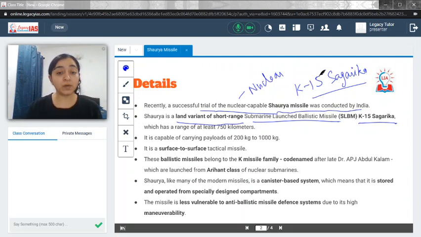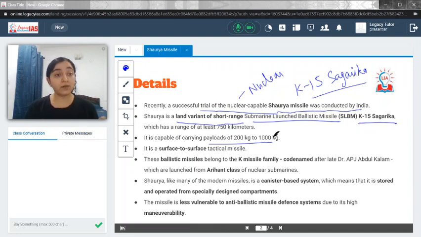Also, you need to know that it is capable of carrying payloads of 200 kg to 1000 kg. Now, this kind of value is very factual, but you kind of need to remember it because way back in 2015 they did ask about the weight or payload of a satellite. So from that perspective UPSC could ask, but it's not very important. Just remember approximately it could carry 200 kg to 1000 kg.